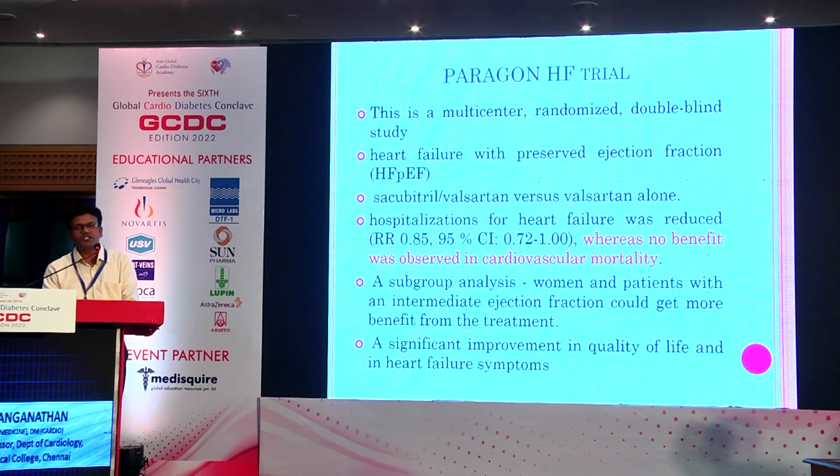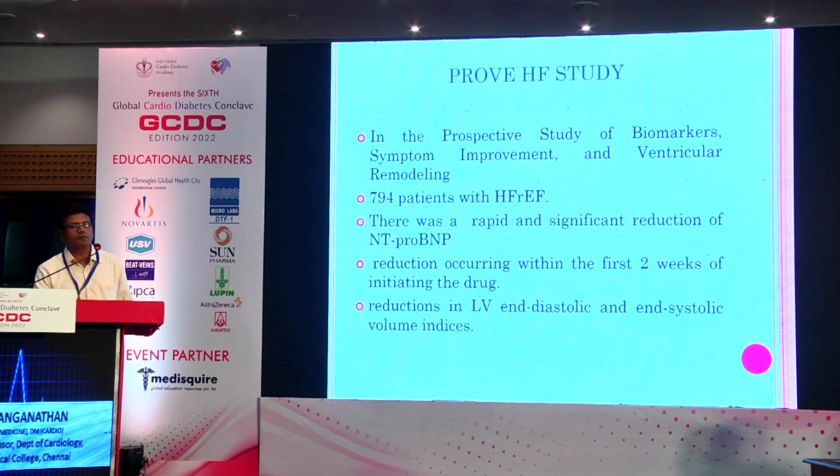And thus came the PARAGON-HF trial. Though this trial is said to have not given a positive result, there are two important observations we can make. Even though it doesn't provide a cardiovascular mortality benefit, hospitalization for heart failure is definitely reduced. Importantly, a subgroup analysis of PARAGON-HF clearly indicates that women benefited much more, and people with an intermediate ejection fraction, in the range of 41 to 49, also benefited. Most importantly, the quality of life improves and the symptoms of heart failure reduce, so the patient will definitely feel better.